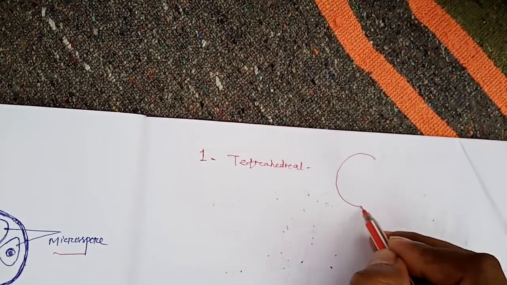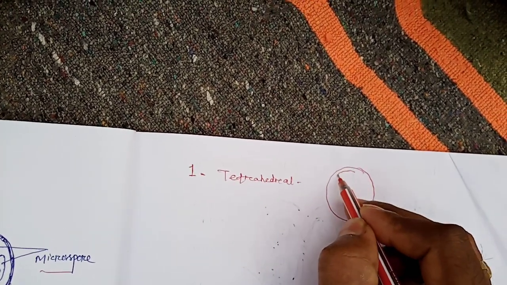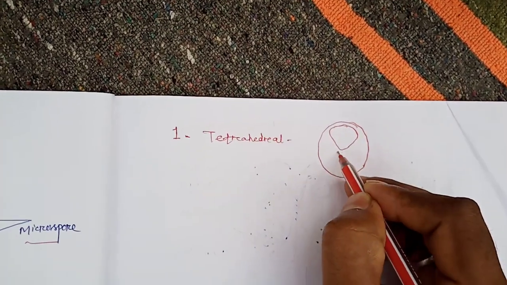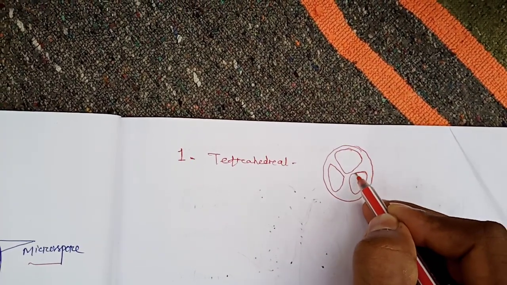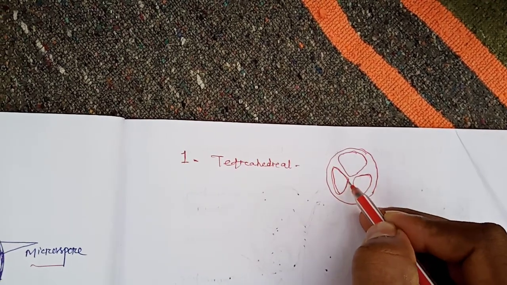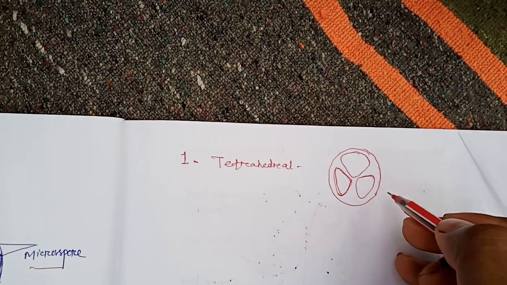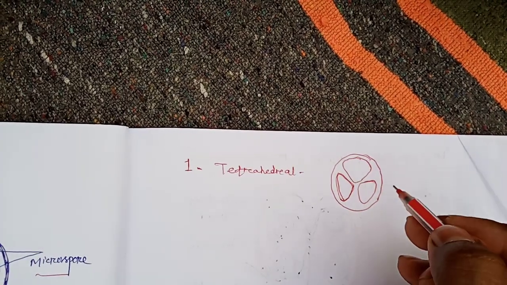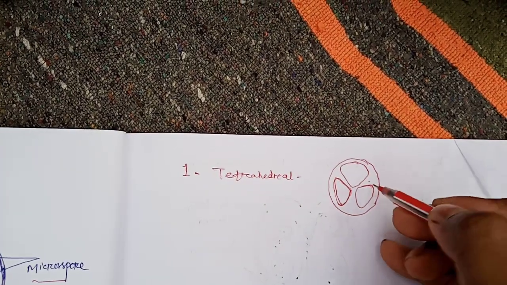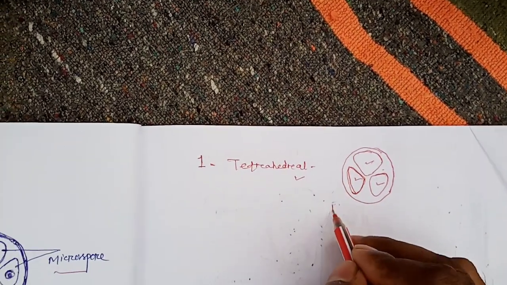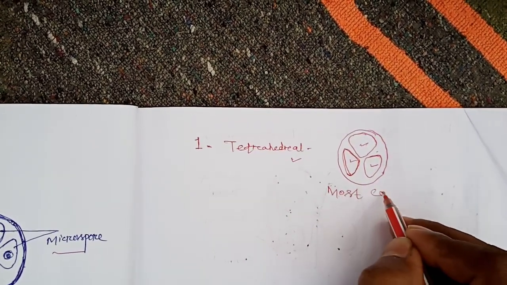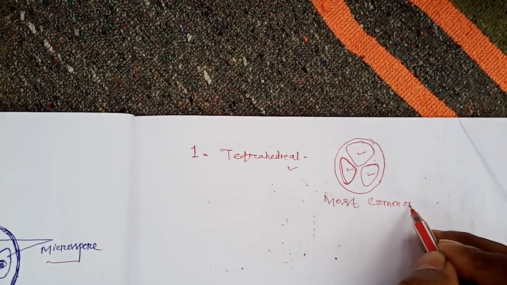The pollens are arranged like this. In this manner, the pollens are arranged. The fourth one we cannot see, as it is at the back side. This type of arrangement is tetrahedral, and it is the most common type of pollen arrangement.